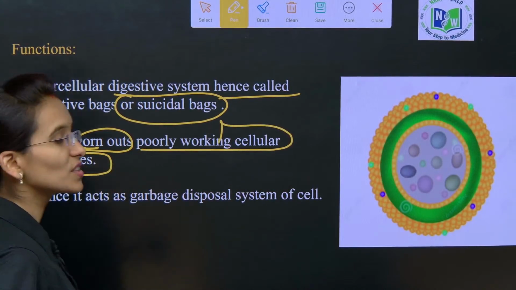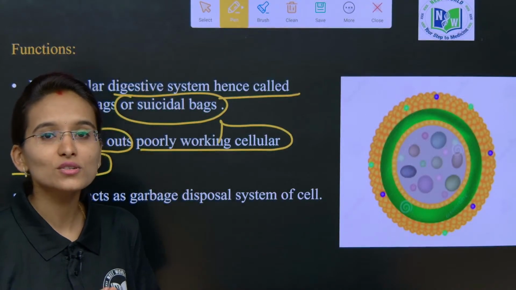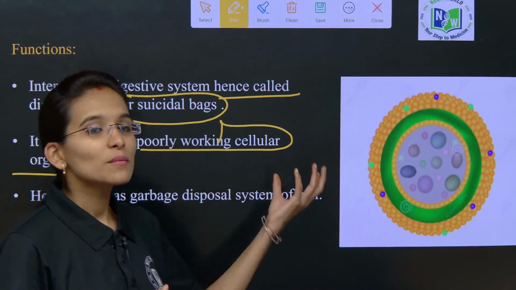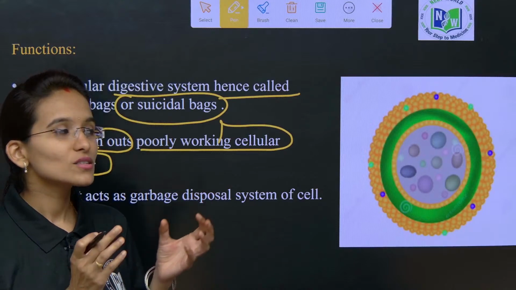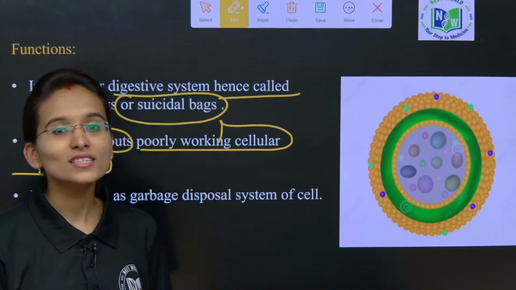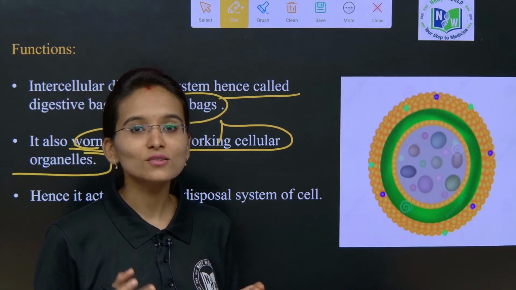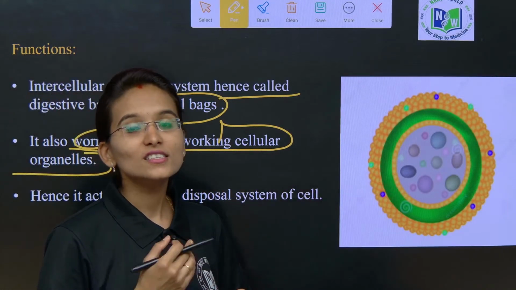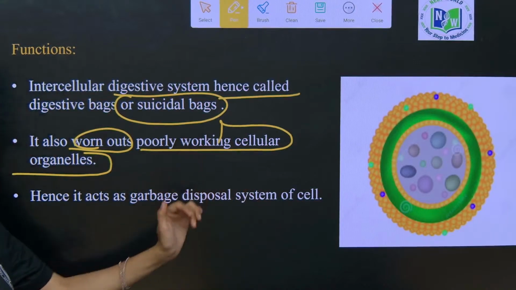As I said, if there is any disturbance in a cell organelle and it is not showing proper functions compared to before, then that organelle forms a vacuole around it. That vacuole we call the autophagic vacuole. Later it fuses with the lysosomes, the lysosomes break those cellular components, and new cells are formed due to the presence of these lysosomes only.